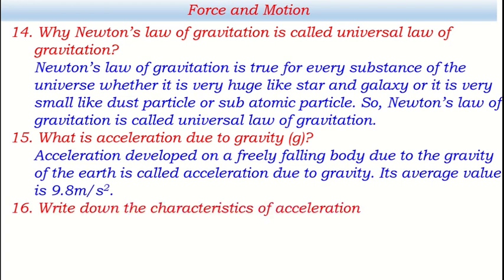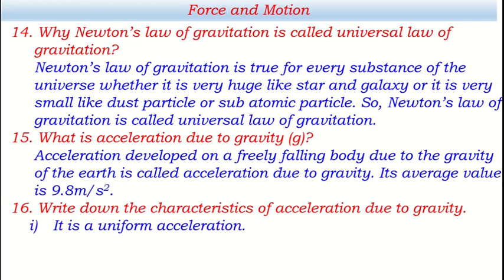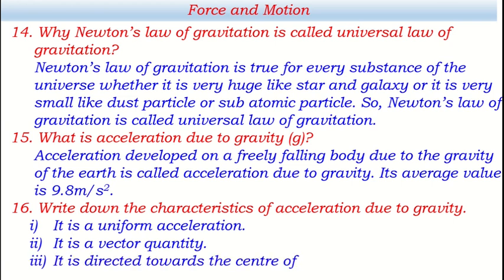Now next, write down the characteristics of acceleration due to gravity. First point, we can say that it is uniform acceleration because every second the increase of velocity is the same. If it is 9.8 meter per second in the first second, in the second second also it increases by the same 9.8 meter per second, in the third second also it increases by the same 9.8 meter per second. That's why it has uniform acceleration. Second, it is a vector quantity. It has not the magnitude only, it has direction also. It is directed towards the center of the earth.